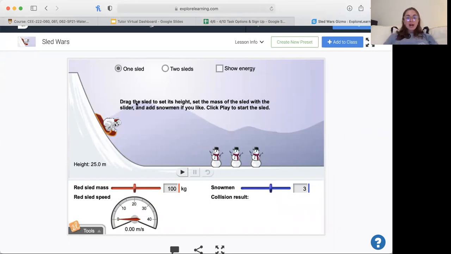So it says drag the sled to set its height, and you set the mass of the sled with the slider and add as many snowmen as you like. So say we add it to right here. The height is 35 meters, and the red sled mass is set to 60 kilograms. There's 3 snowmen at the bottom, so we can press play